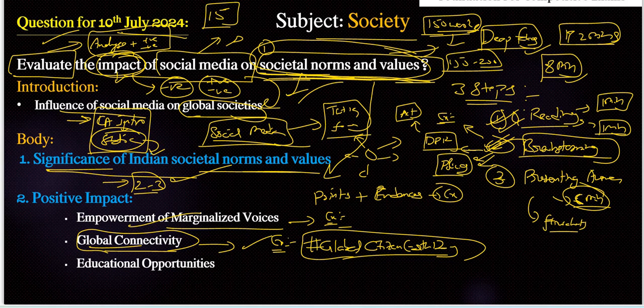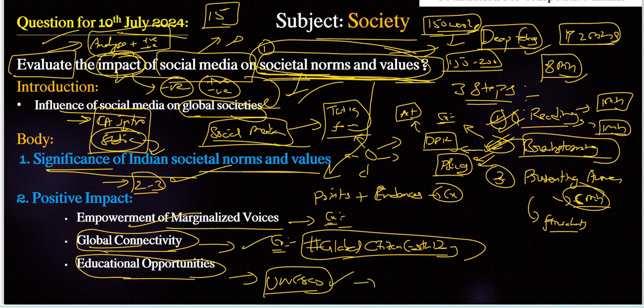Okay. Next, educational opportunities through social media. It facilitates educational resources and information. For example, we are approaching so many YouTube videos for accessing resources, study material, class discussions, daily news, current affairs or something, right? So for educational opportunities, we can give UNESCO reports, right? UNESCO reports indicate that educational influencers on platforms like YouTube have expanded access to quality education, even to poor people, right? Globally, especially we have seen it in COVID-19 situations also, right?